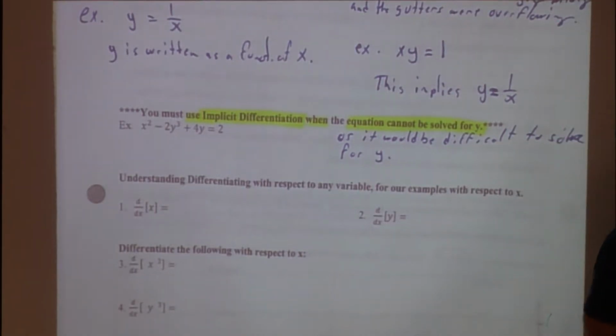For example, if I had this one, x squared plus y squared equals 25, can I make that y equals? Yes. Alright, so let's make it y equals. What would I do? Move the x squared over, minus the x squared, so we get y squared equals 25 minus x squared, and then take the square root. So what happens when I take the square root? Plus or minus the square root of 25 minus x squared. So is that an explicit equation now? Yes, but if I asked you to get its derivative, would you know how to get its derivative? Yes.